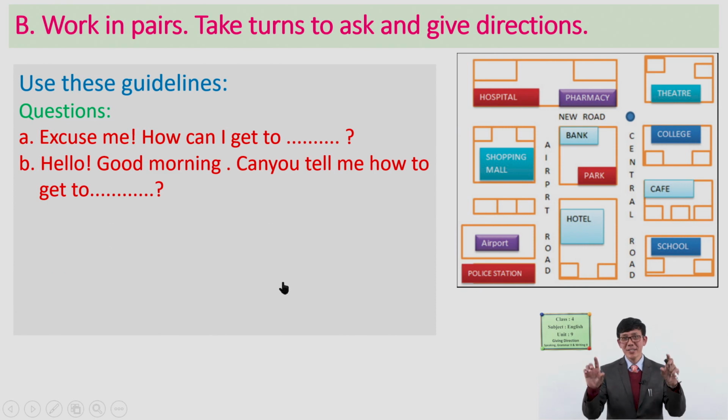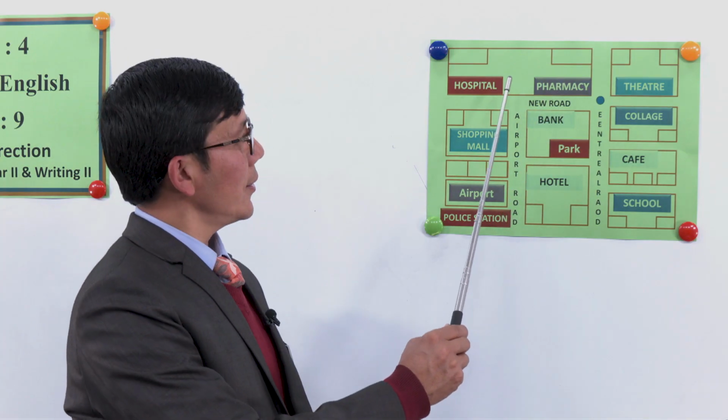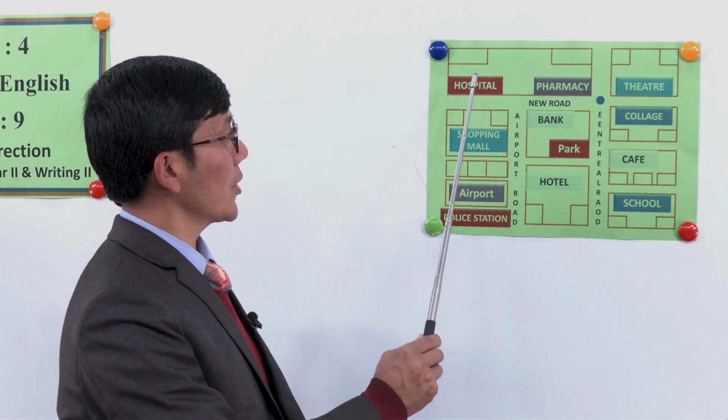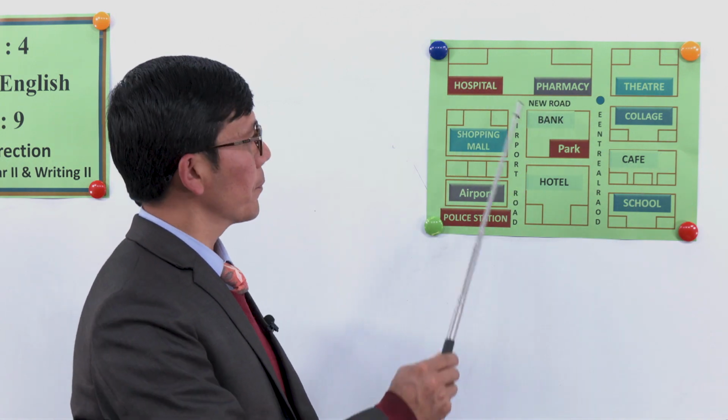Now is the work, dear students. What can you see there? You can work in pairs and take turns to ask and give directions. You can see the directions here. Let us look at some of the places that we can see in this map.